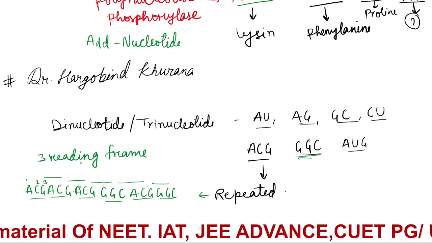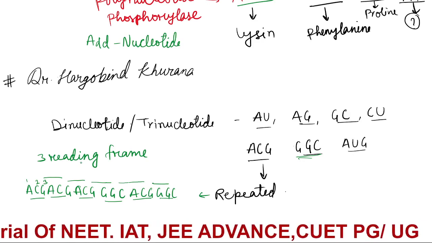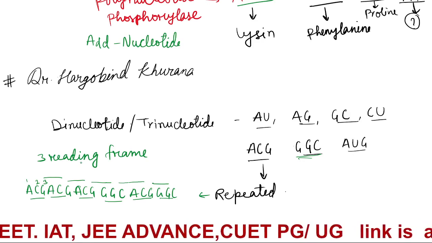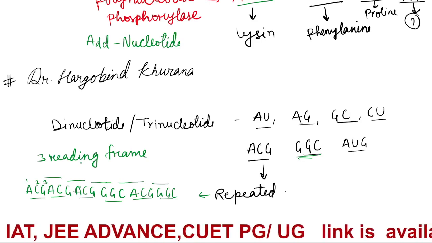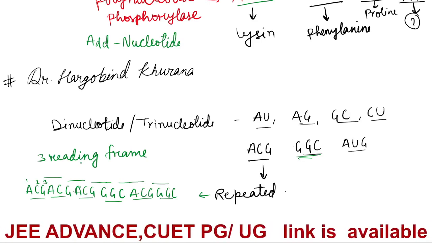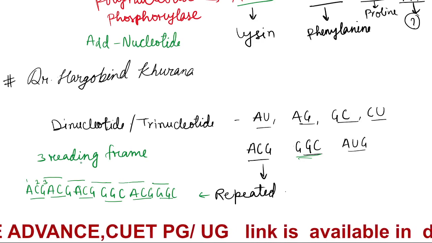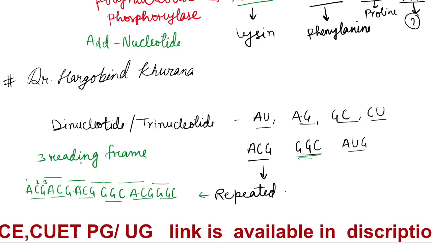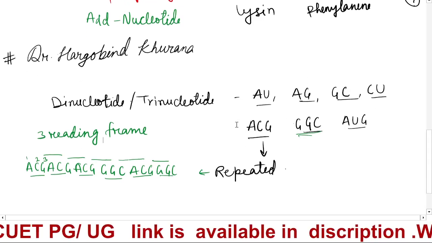Then one more hypothesis is there, that is given by Crick, that is the Wobble hypothesis. Okay, so what is the Wobble hypothesis saying?